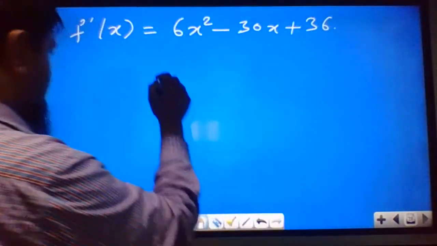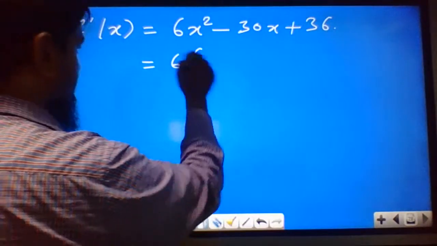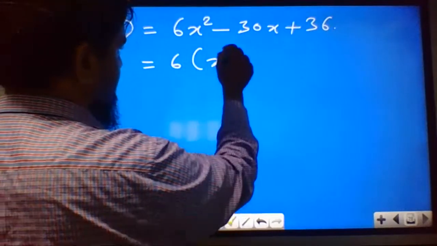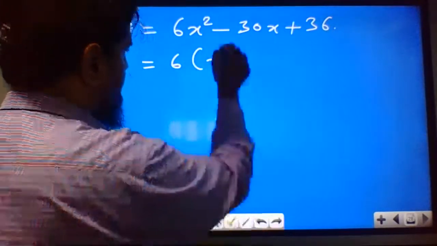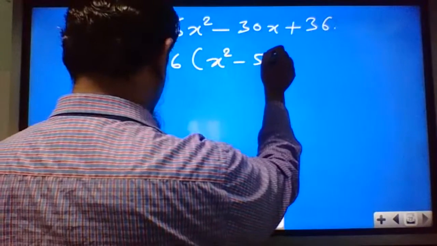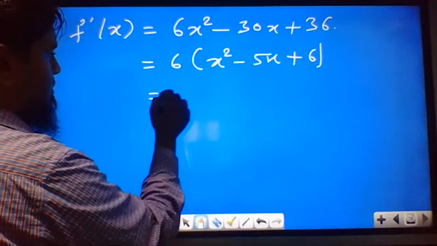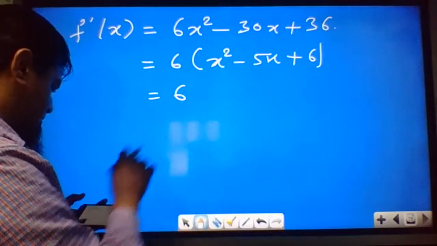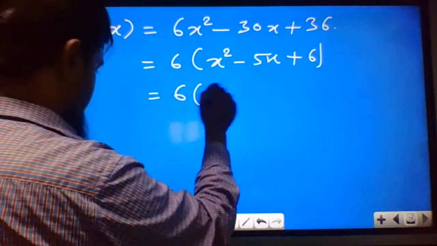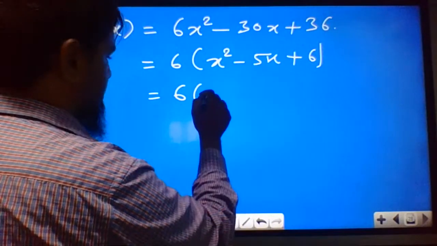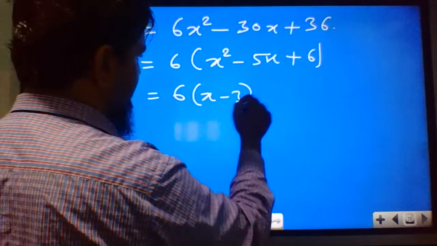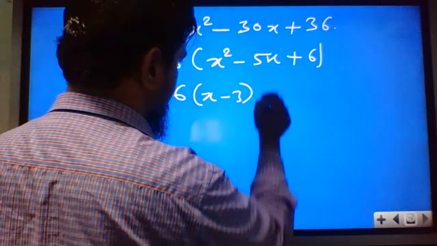If you take 6 common, you get x square minus 5x plus 6. We can find the factors of this equation. You will get (x minus 3) and (x minus 2).